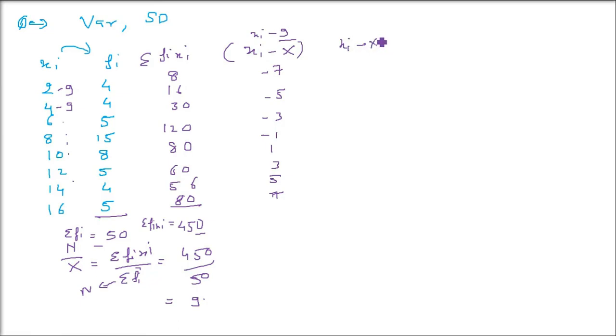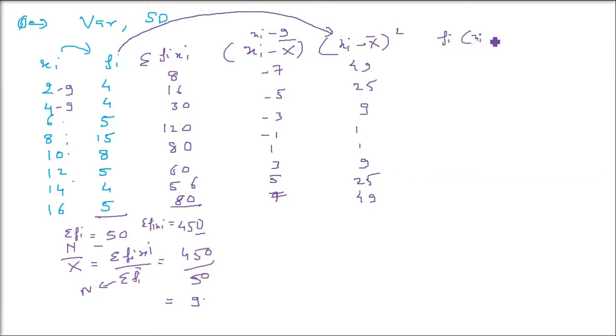Now coming to the square of this one. You have to square all these. The fifth column will be the square of the fourth column: 7 sevens are 49, 5 fives are 25, 9, 1, 1, 9, 25, 49. Now we still have to multiply by Fi. Wherever frequency is there, you always have to multiply with the frequency for the final column. So Fi into Xi minus X bar whole square: the second column has to be multiplied by the fifth column.